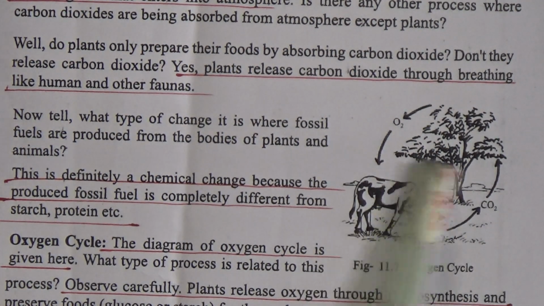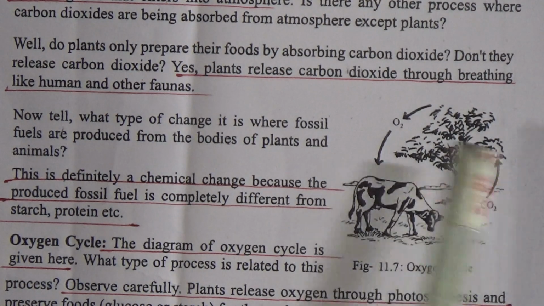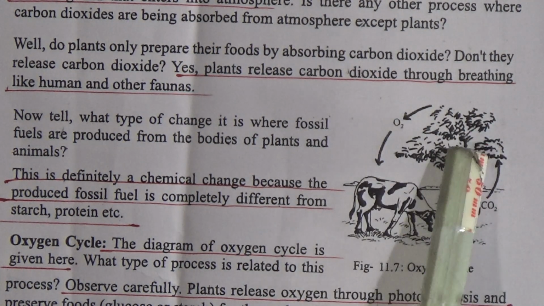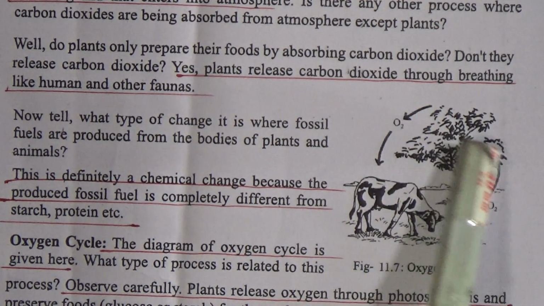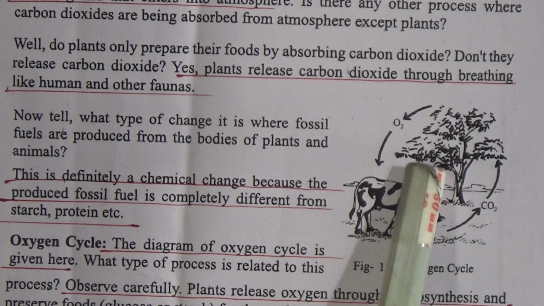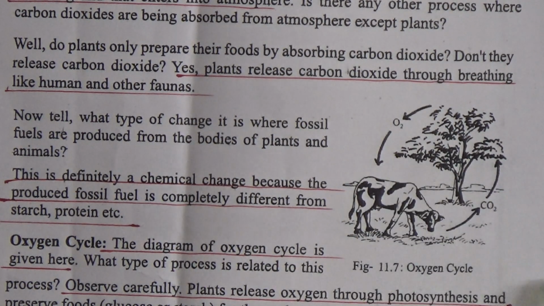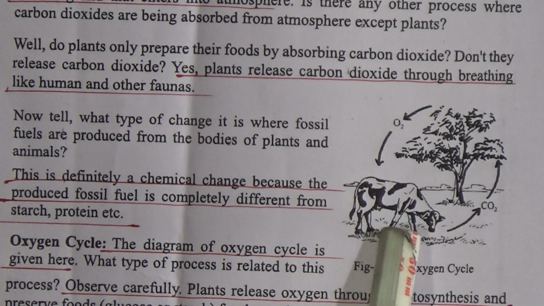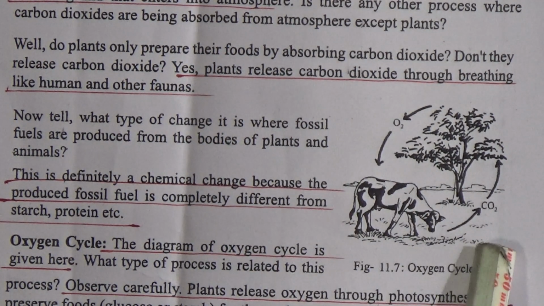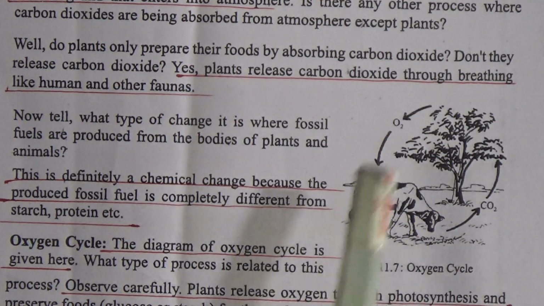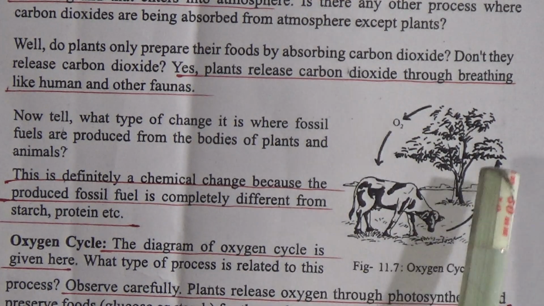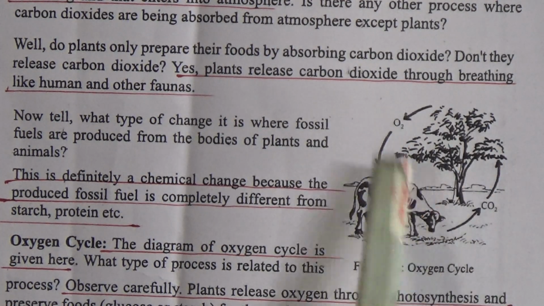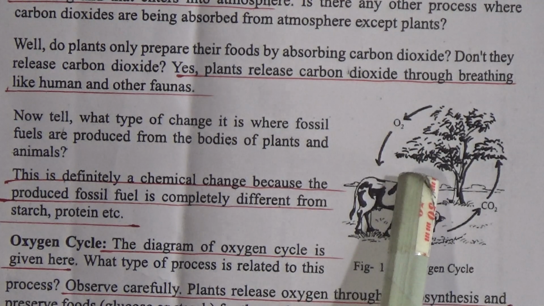First of all, see the diagram of the oxygen cycle that is given here, and observe carefully that plants release oxygen through the photosynthesis process and preserve food, that is glucose or starch, for themselves. On the other side, other fauna, including human beings, receive that oxygen that plants already released and produce energy by the combustion of foods with oxygen and release carbon dioxide, which plants use to prepare their food. So this cyclic process is called the oxygen cycle.